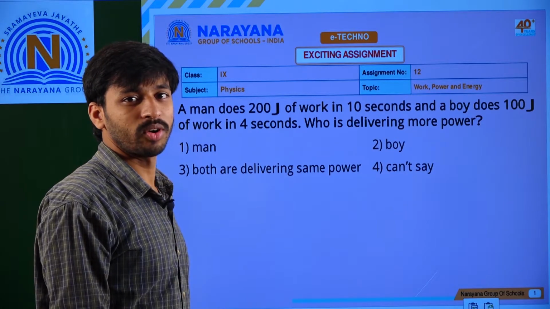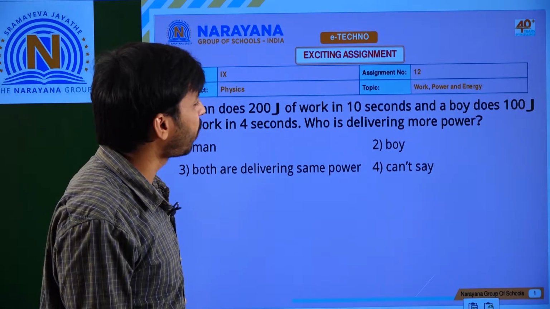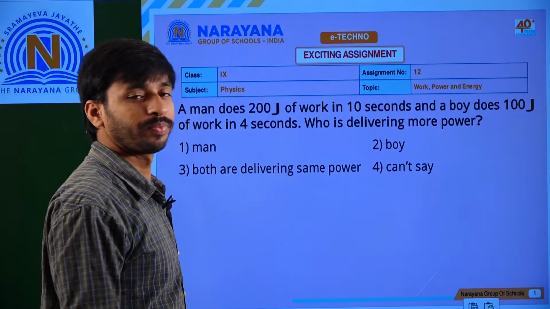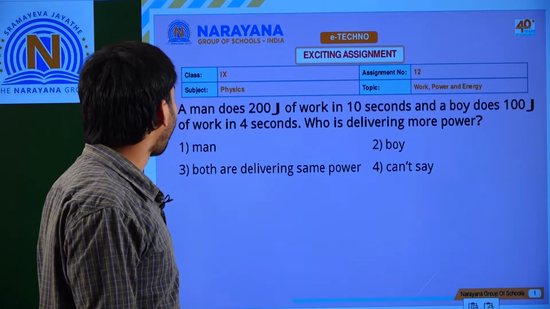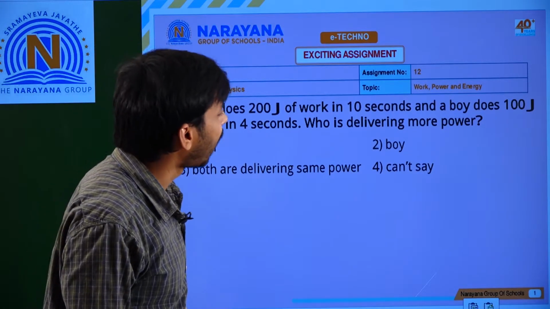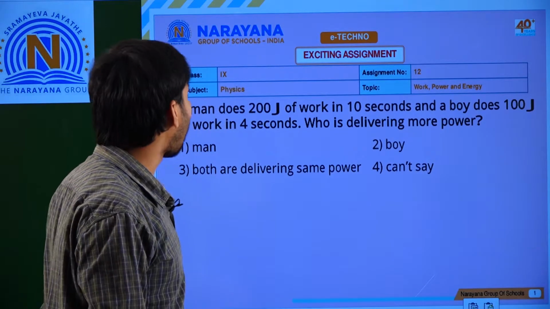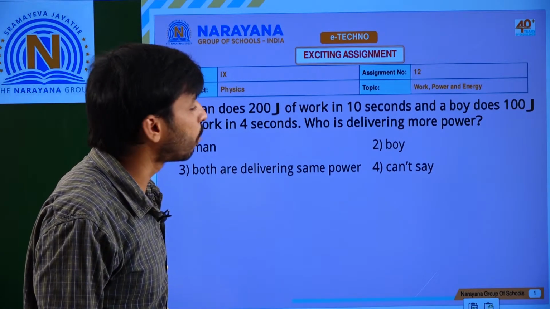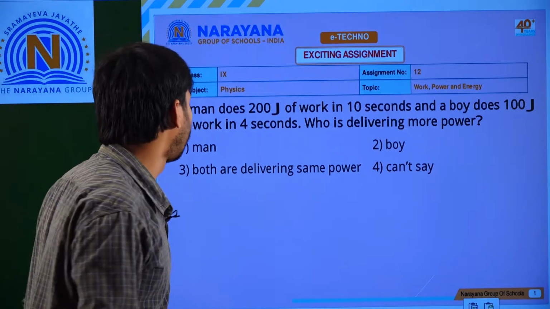Today we are discussing class 9th assignment number 12. The topic is work, power, energy. The first question is: a man does 200 joules of work in 10 seconds and a boy does 100 joules of work in 4 seconds. So who is delivering more power?